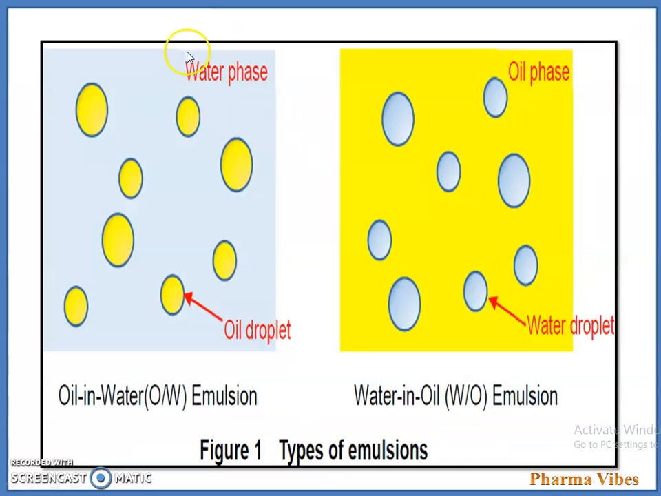Here the first example is oil in water. Oil in water means water is the continuous phase and the droplets are oil droplets, right. So the type of emulsion is oil in water. In the second diagram, the droplets are water droplets and oil is the continuous phase, so the type of emulsion is a water in oil emulsion.